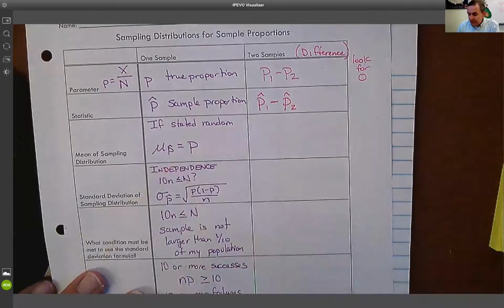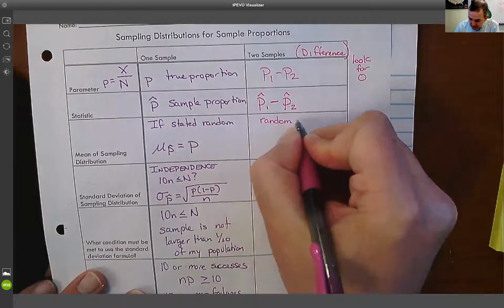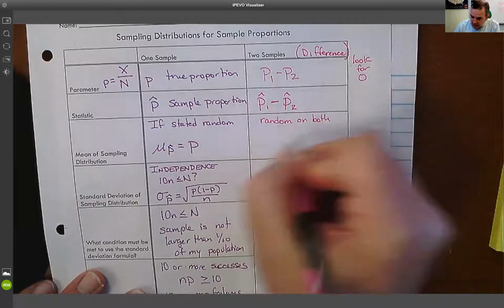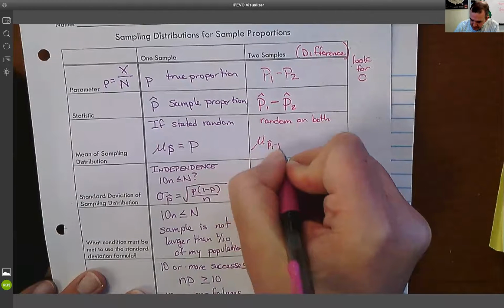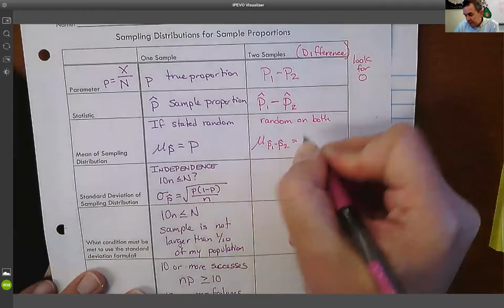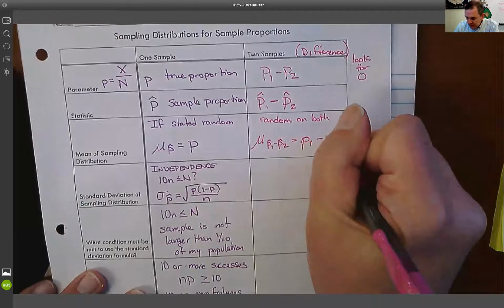In terms of the checks, I want to check random on both. So what I just did, check random on both. And if that is the case, I'm allowed to say this, that the mean difference is equal to the difference in means. I can do P1 minus P2.